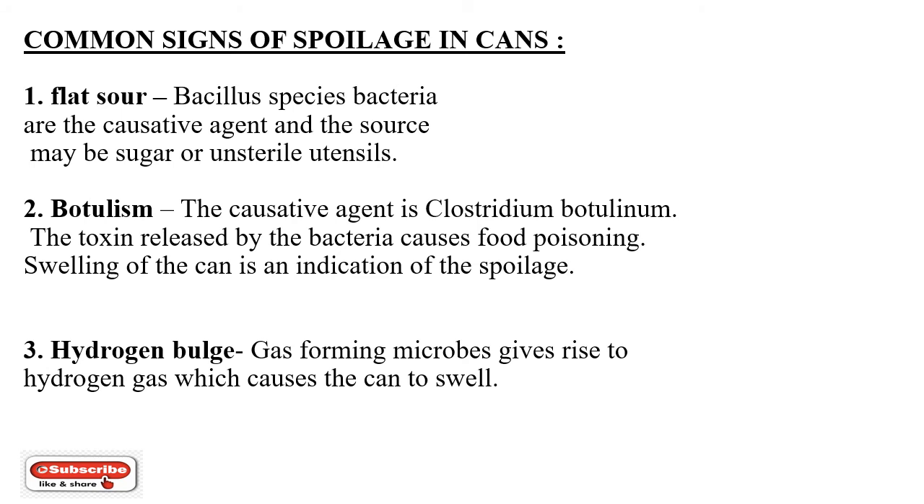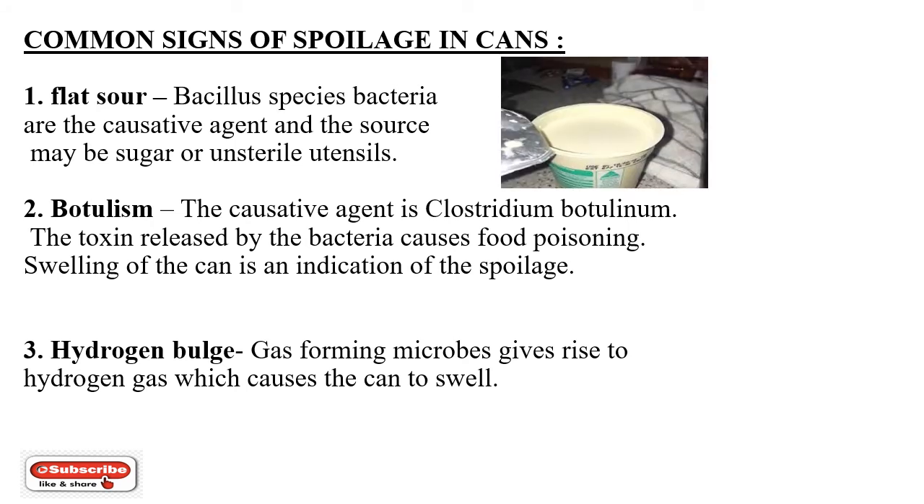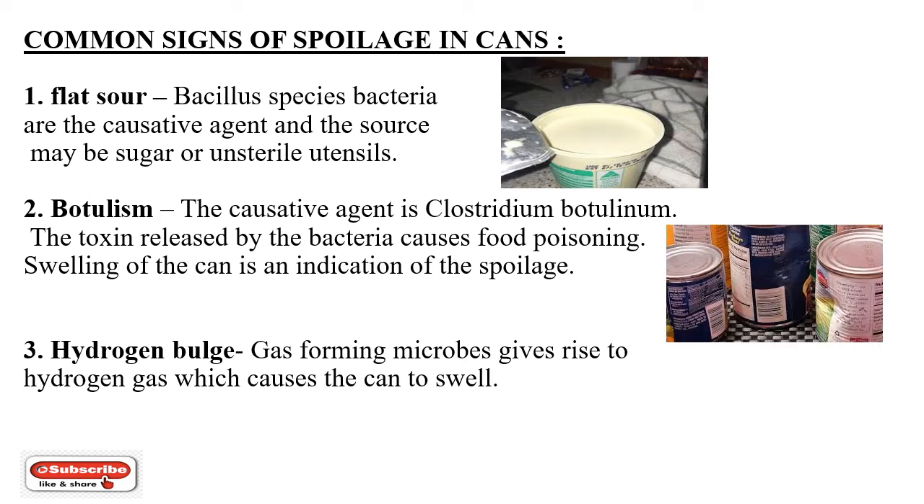There are some common signs of spoilage in cans which make the canned product unacceptable for consumption. Let's see what the signs of spoilage are. First comes flat sour. Bacillus species bacteria are the causative agent and the source may be sugar or unsterile utensils, which makes the food unacceptable for consumption. The second is botulism. The causative agent is Clostridium botulinum. The toxin released by the bacteria causes food poisoning. Swelling of the can is an indication of this spoilage.